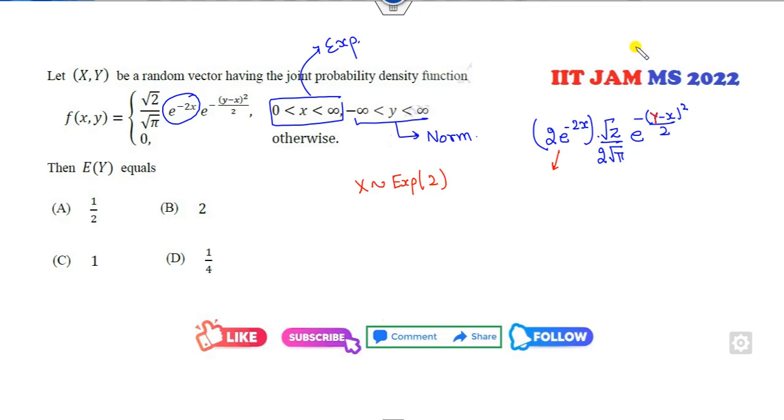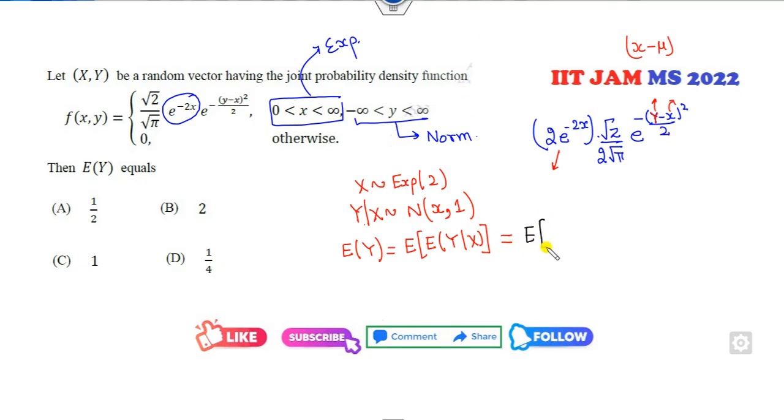This is the exponential distribution, and we all know it's x minus mu. So y given x follows the normal distribution with mean x and standard deviation 1. Then your target is to find the expected value of y. How can you find that? Expected value of the conditional. Fine, so substitute this value. What is the mean of this? The mean is x. What is the mean of x? Exponential distribution has the mean 1 over lambda. So half is the right answer of this problem.